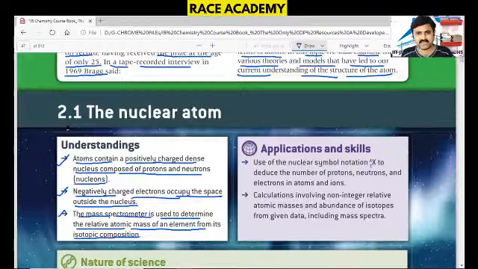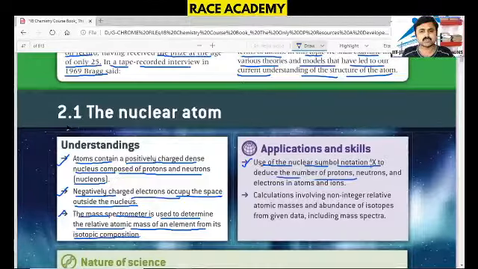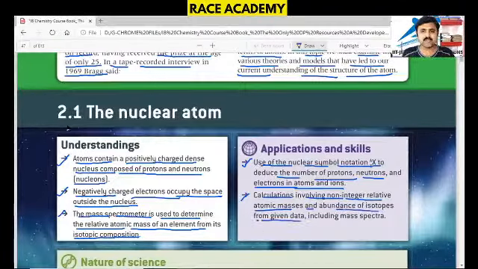Coming to the applications and skills: use of nuclear symbol notation, ZXA, to deduce the number of protons, neutrons and electrons in atoms and ions. That is one clear piece of information. Our next one is calculations involving non-integer relative atomic masses and abundances of isotopes from the given data, including mass spectra. We will see that also in this lecture.